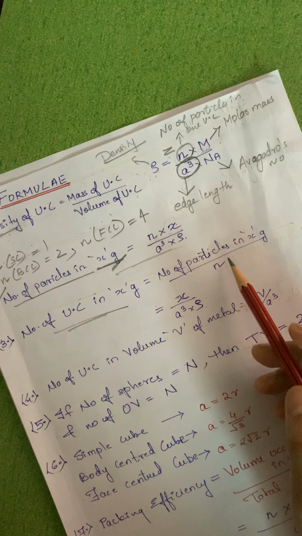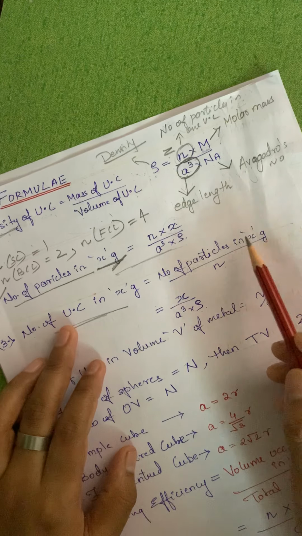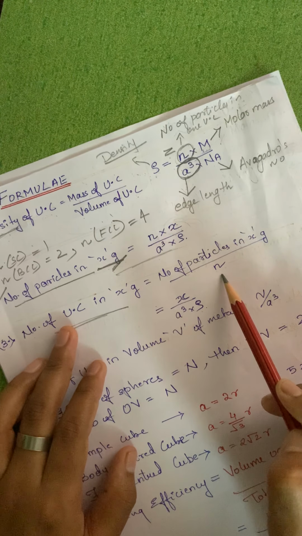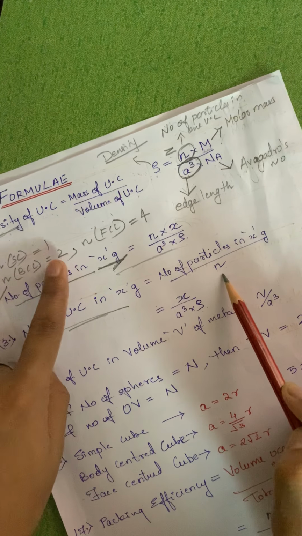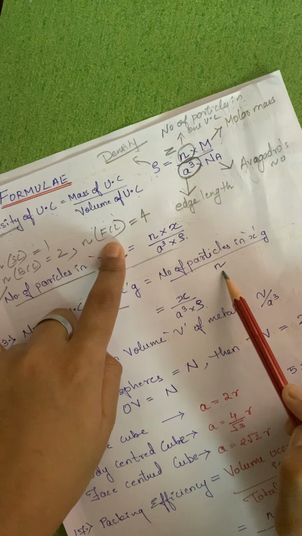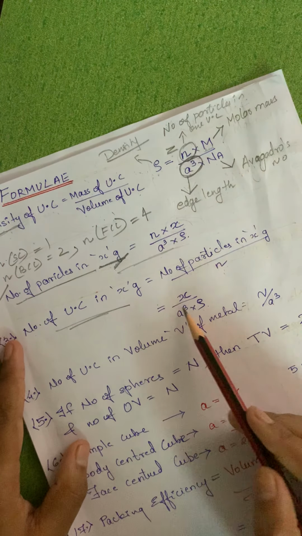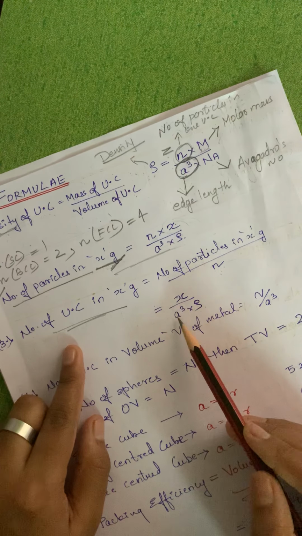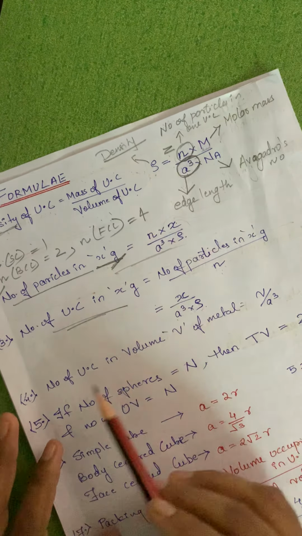So number of particles in x gram, that means if I know this value, divided by n. Now what is n? In case of simple cube it is 1. In case of BCC structure it is 2. In case of FCC structure it is 4. Okay, so hopefully till here it is understood. Now our direct formula is x upon a cube into density. x upon a cube into density.